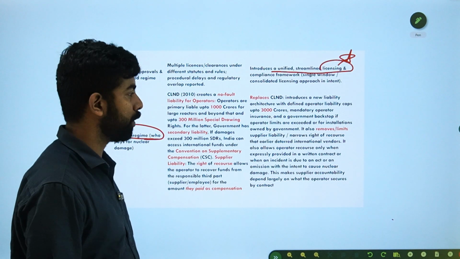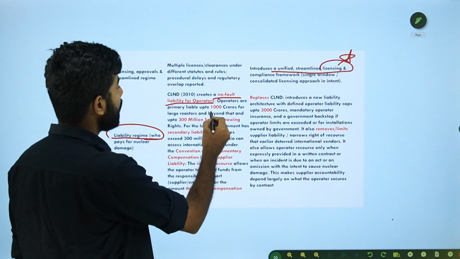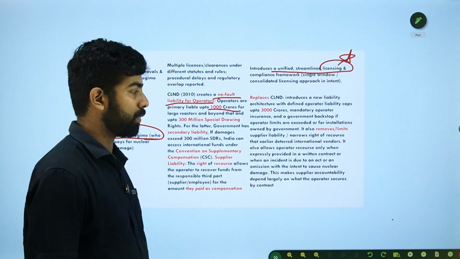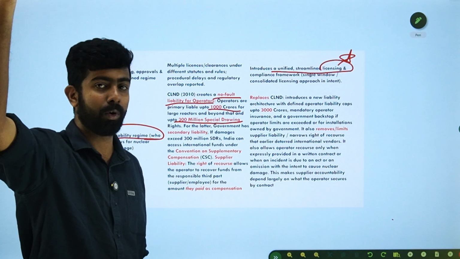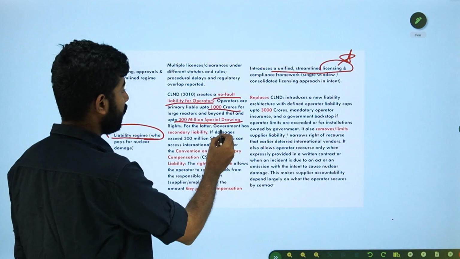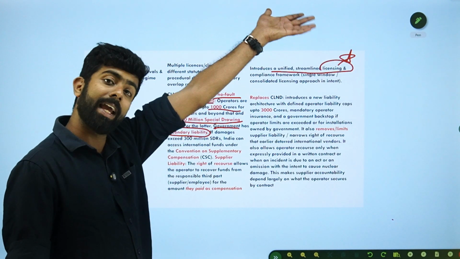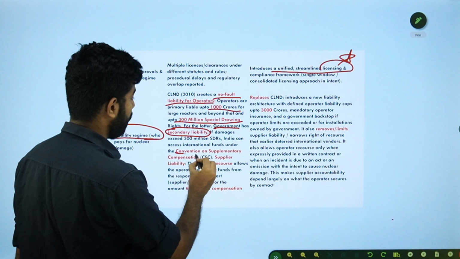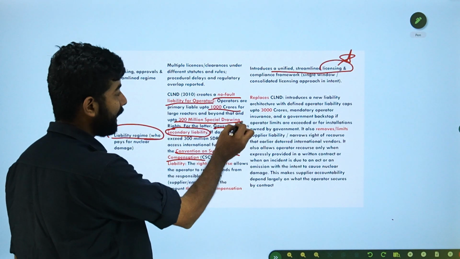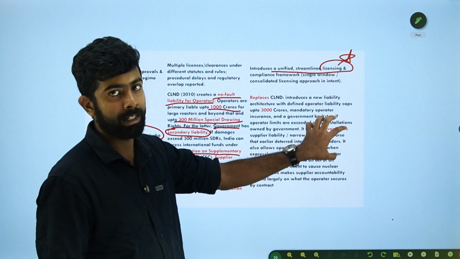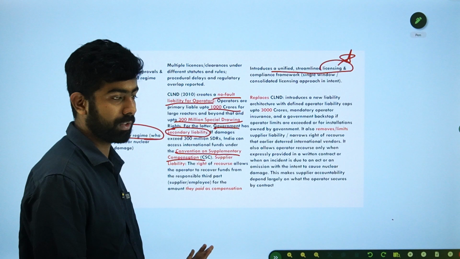Liability regime: who pays for the nuclear damage? So I explained about the no fault liability for operators, up to 1000 crore earlier, and up to 300 million special drawing rights. If the amount goes beyond that, that is for government, that is a secondary liability. And if the damage exceeds again beyond that 300 million SDR, it will be covered under the Convention on Supplementary Compensation. So these kind of provisions are retained in the Shanti Act. They just improved the limit from 1000 crore to 3000 crore, only change.